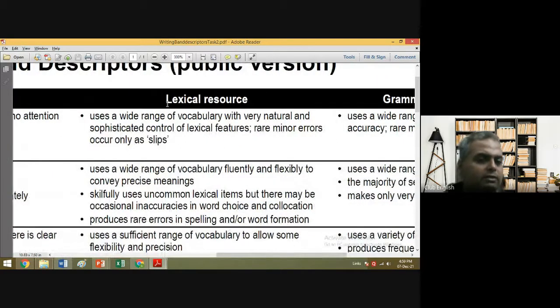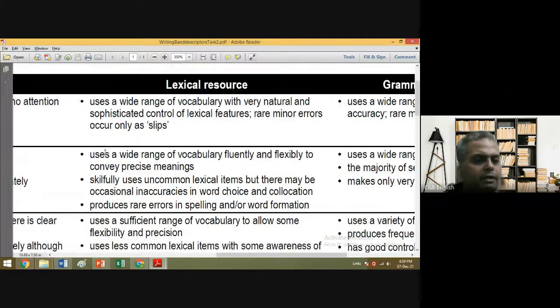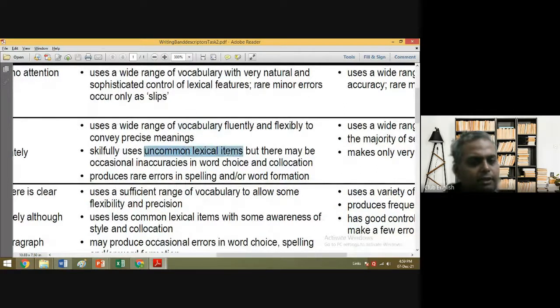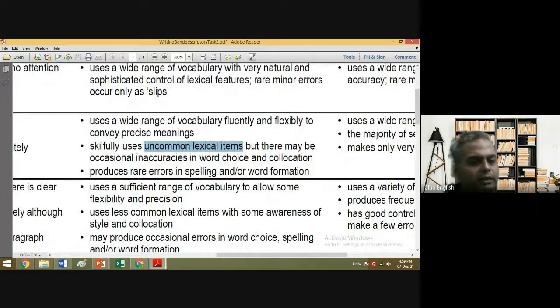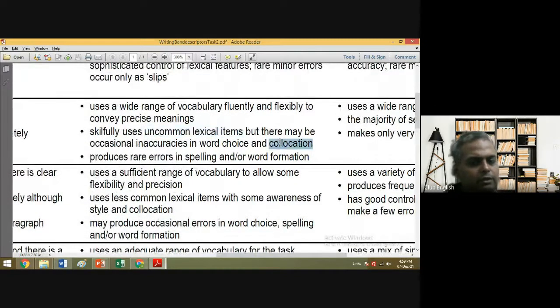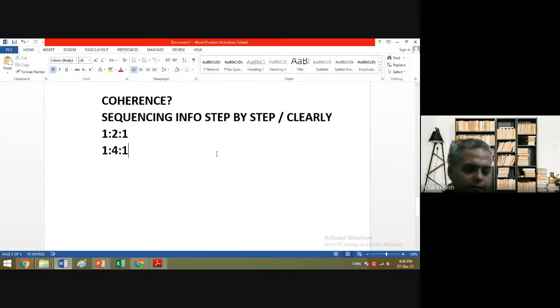What is lexical resource? People confuse it with good academic vocabulary. It is not academic vocabulary. It is vocabulary. The next thing is uncommon lexical items, that means uncommon vocabulary. And further, one more thing, if you use some collocation. So there are 3 points. If you use related vocabulary, uncommon vocabulary, and collocation, then you will get a better score. So related, uncommon, collocation. What is vocabulary?